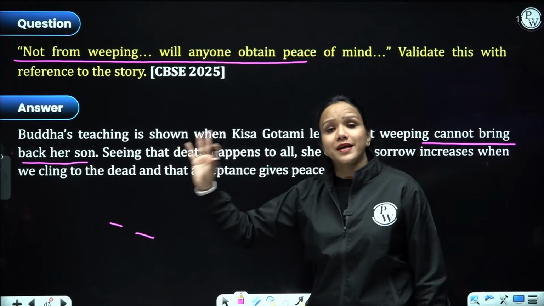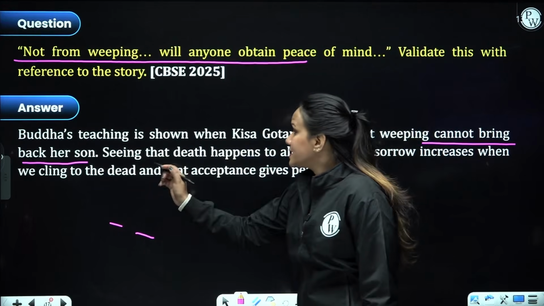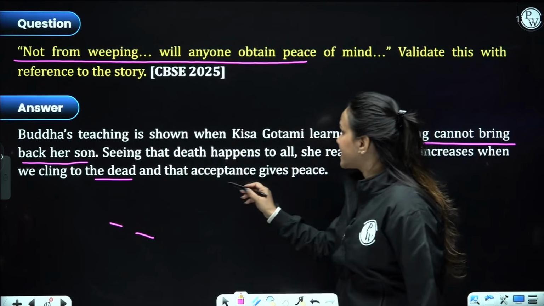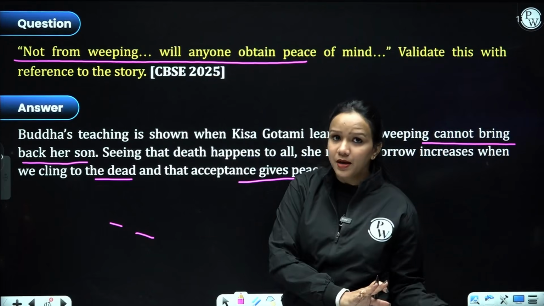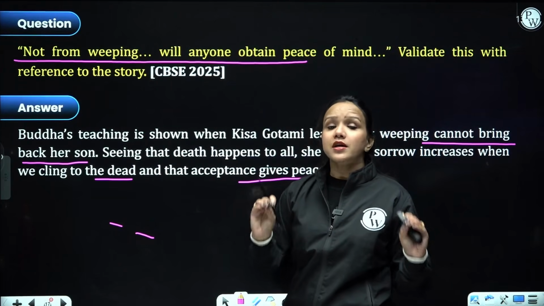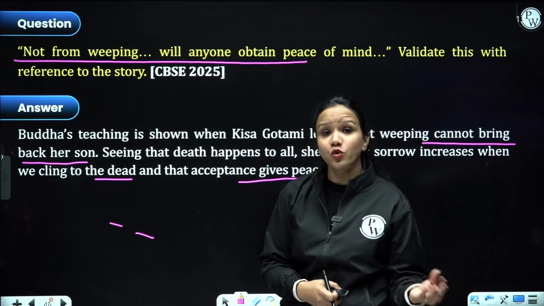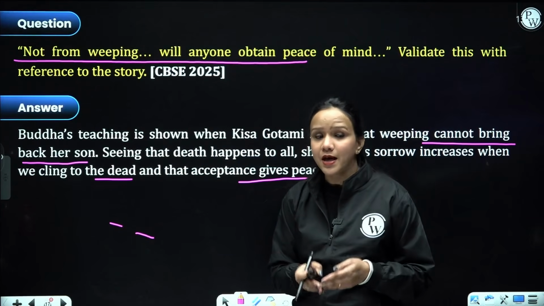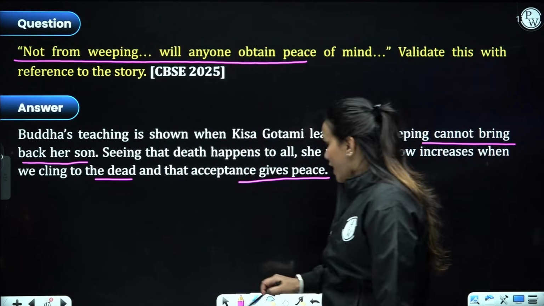Kisa Gautami learned that just weeping and weeping whole day and night will not bring her son back to life, right? Seeing that death happens to all, she realizes sorrow increases when we cling to the dead, and that acceptance gives peace. If you accept the fact that this has happened, now you cannot undo anything, right? So you will have less pain. But if you keep clinging to that pain, what is going to happen? Nobody will be able to help you out. You will be in that vicious circle of pain and sufferings and you'll not be able to come out of it otherwise, right? So please understand these things. So I hope this is all clear.